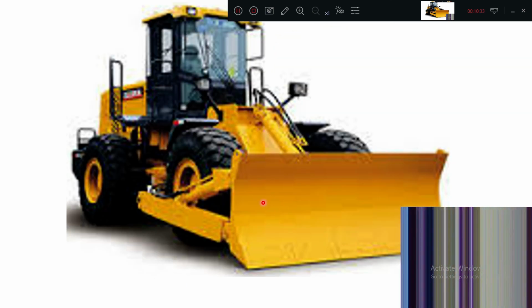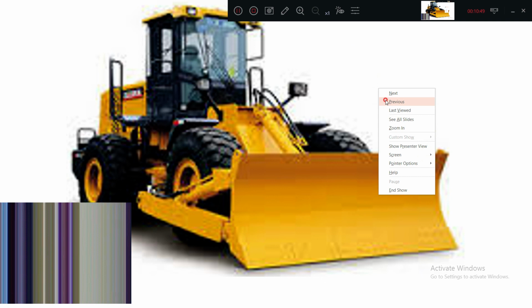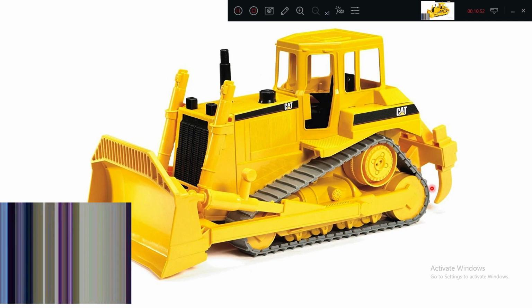One more photo of this. You can easily see a heavy armored kind of arrangement is provided. This is not crawler mounted; this is pneumatic tire mounted. Here the movement or maneuverability is more compared to the previous one. With the crawler, maneuverability is very less, but it is used in very marshy kind of soil.